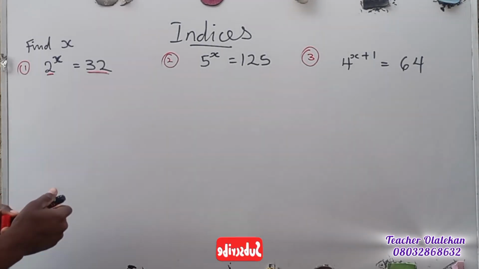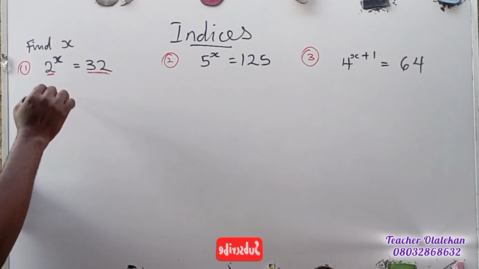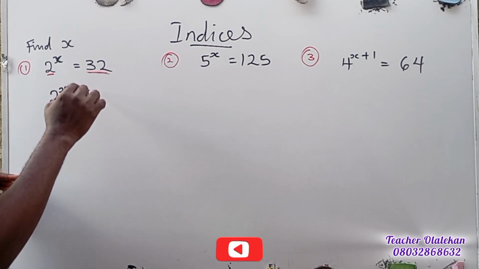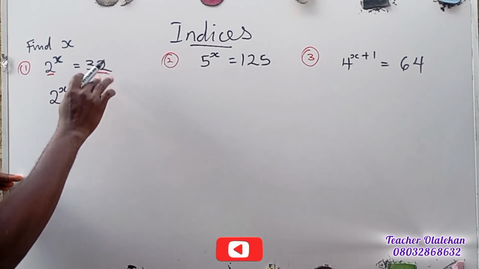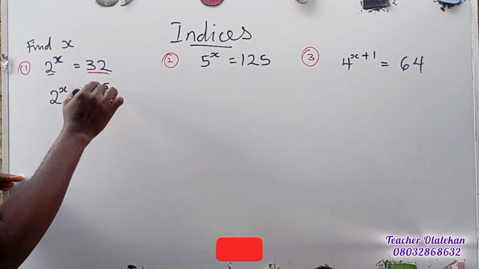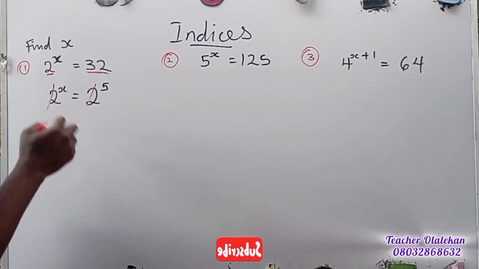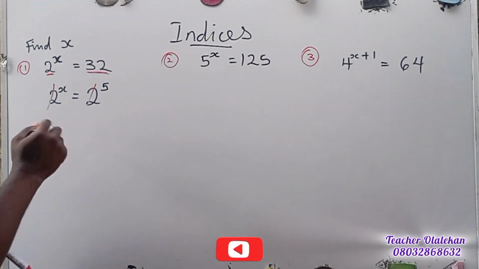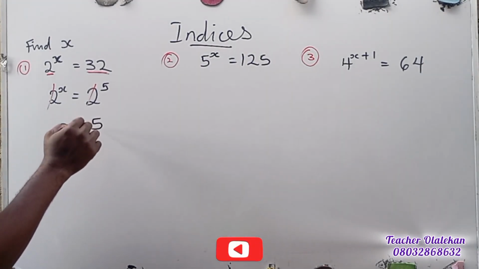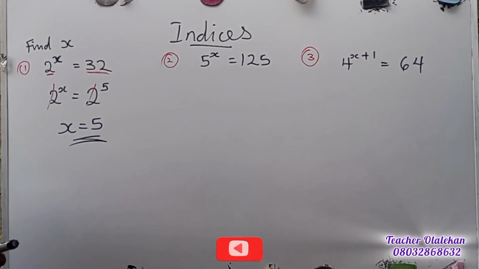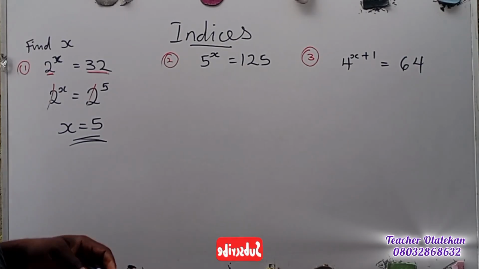So that is going to be 2 exponent x is equal to 2 exponent 5. In this case, we eliminate the base, 2 cancel 2. Then our x will be equal to 5. So this is how to solve when your exponent is unknown.